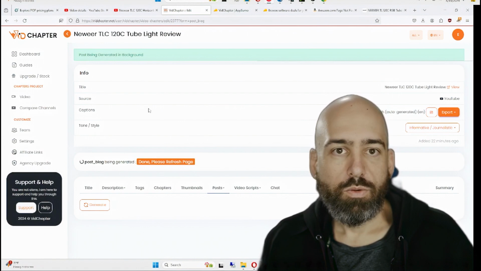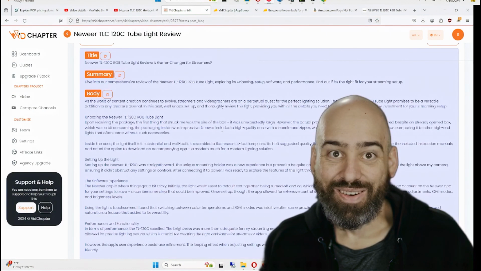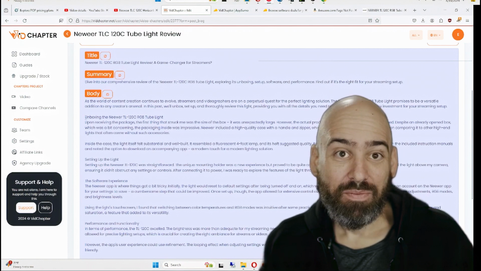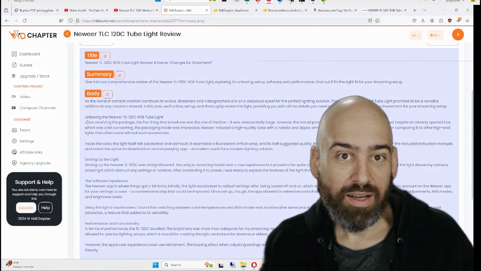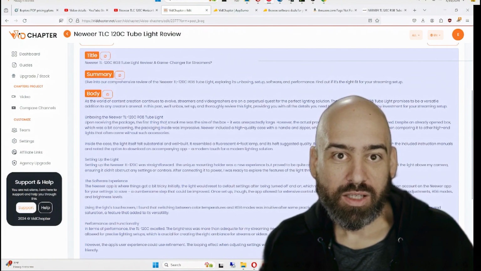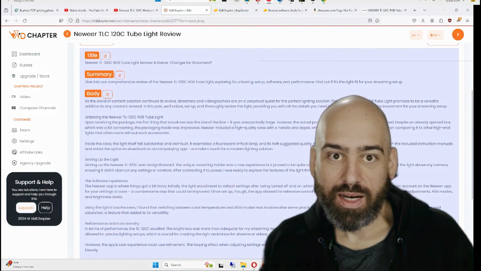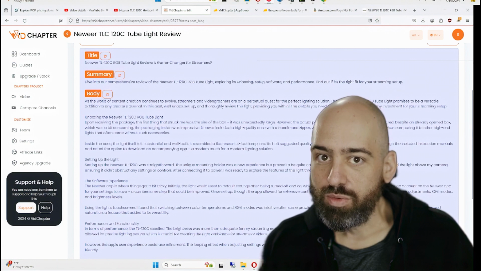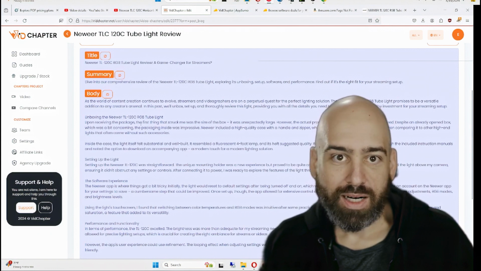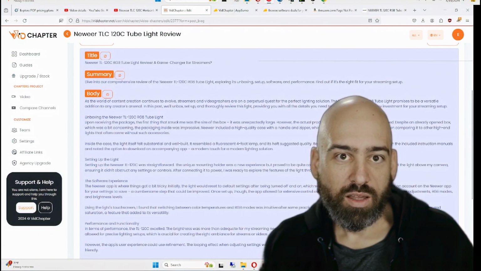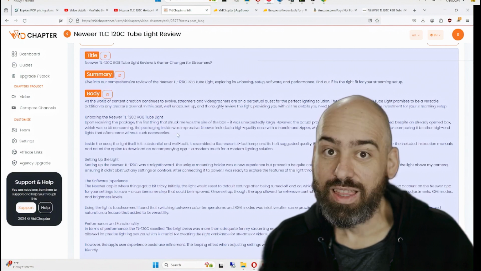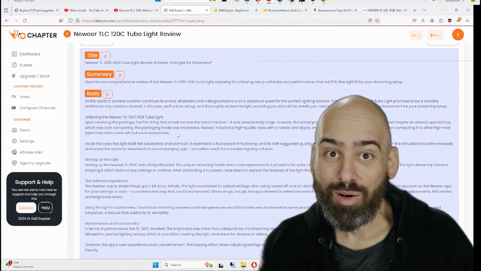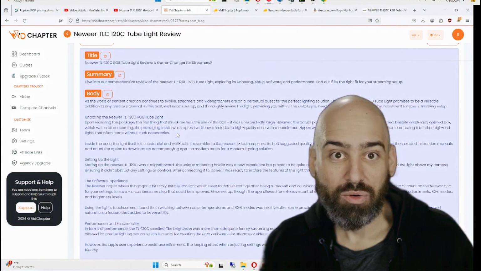It was pretty quick. Let's go ahead and refresh the page. Oh, this is pretty neat. It says second paragraph in box in this light. Upon receiving the package, the first thing that struck me was the size of the box. It was unexpectedly large. However, the actual product was more reasonably sized despite an already open box, which is a bit concerning. The packaging inside was impressive. This is really cool. I said all those things, but less eloquently than this.